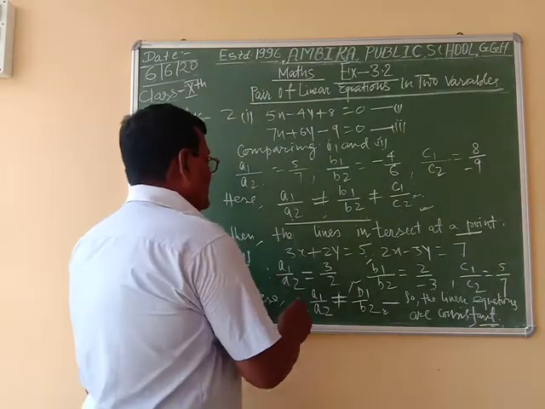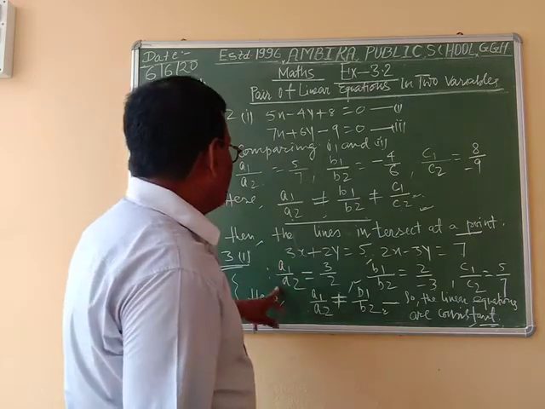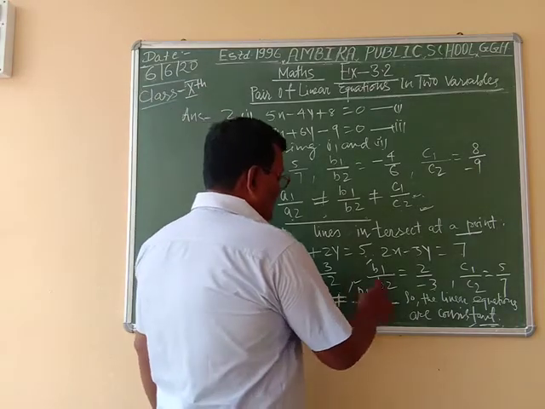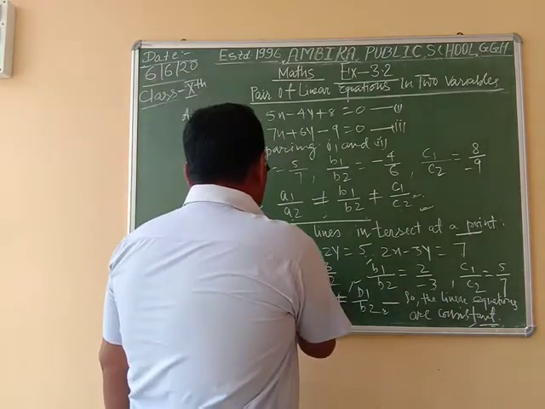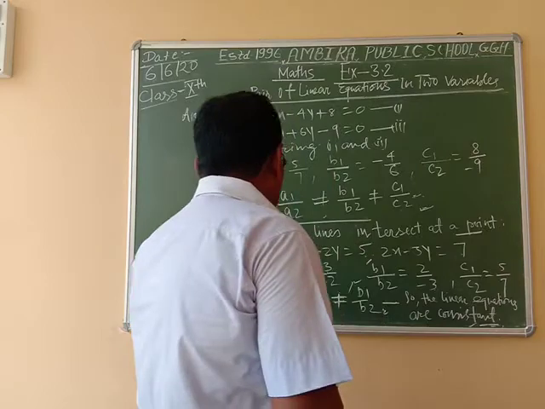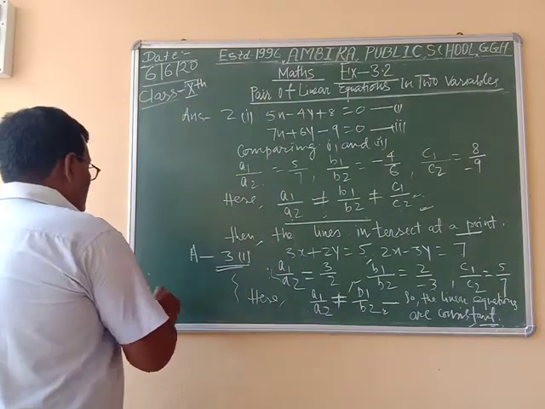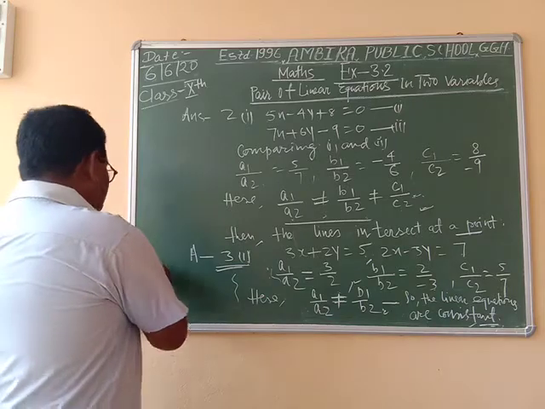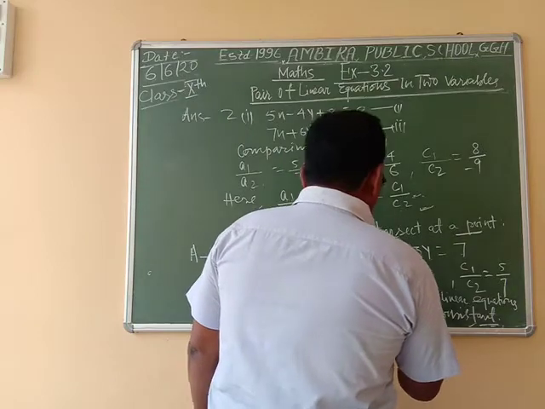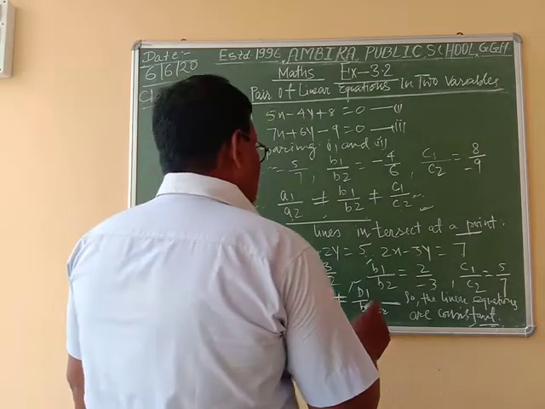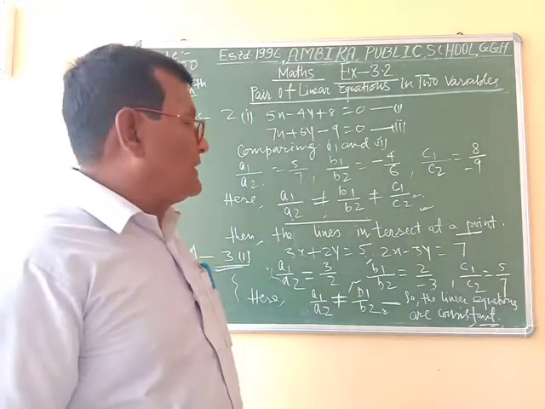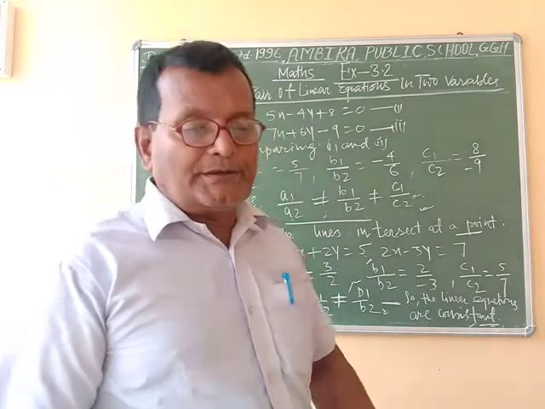In both cases, I had said A1 by A2 is not equal to B1 by B2, and A1 by A2 equal to B1 by B2 equal to C1 by C2. In both cases, the linear equations are consistent. If A1 by A2 is equal to B1 by B2 and not equal to C1 by C2, then the equation has no solution, because the lines will be coincident in this situation.